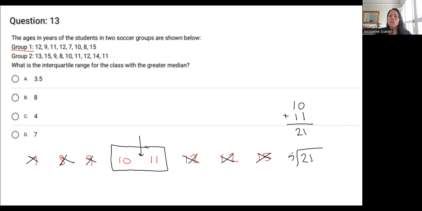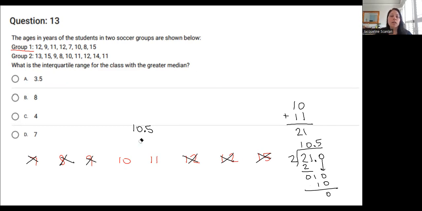21 divided by 2 is 10.5. And I would assume you're using a calculator to do this, so that should make sense. So the median of group A is 10.5. All right, I'm actually going to write it in between those 2 numbers in black. Okay, so the median is 10.5, and I'm going to put a box around it and call it my median.